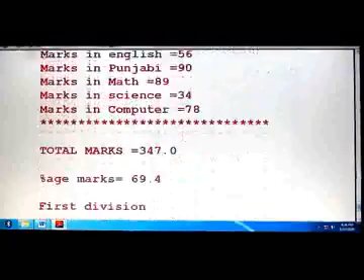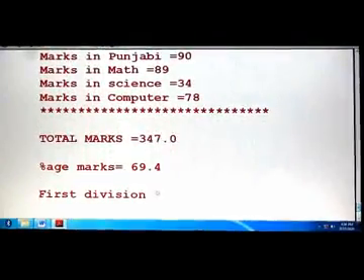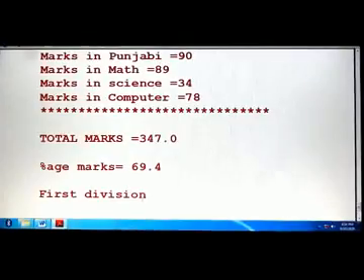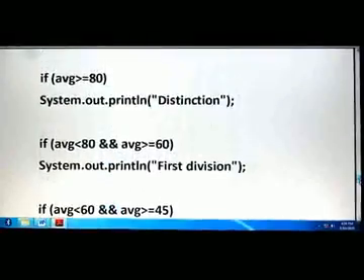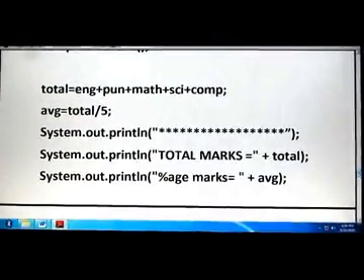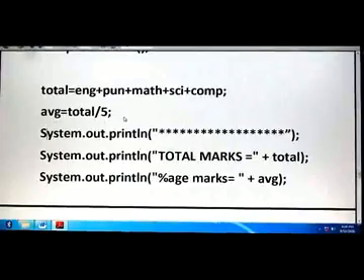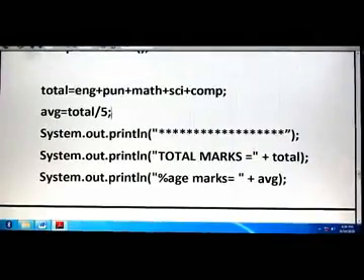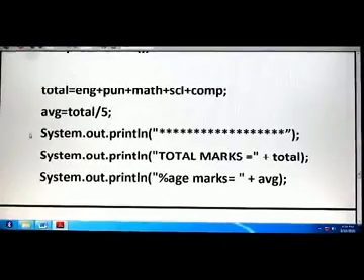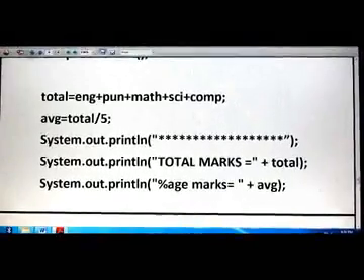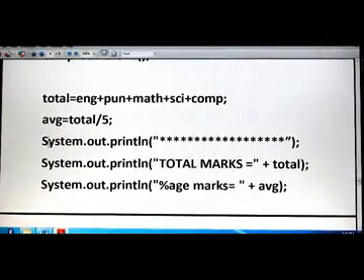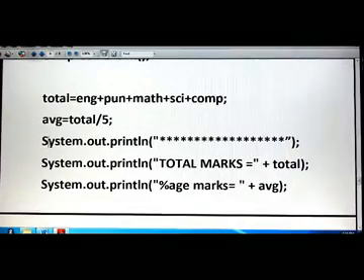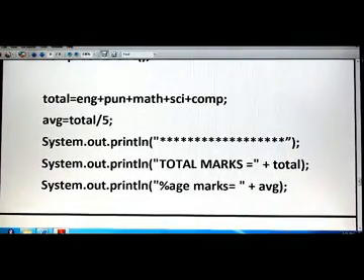Now you see the output: total marks, average and first division. That's why I have written it here. Otherwise it is not a matter. In the calculation, after the average statement, you can write all the if statements here, and after that the output part. So it doesn't matter.